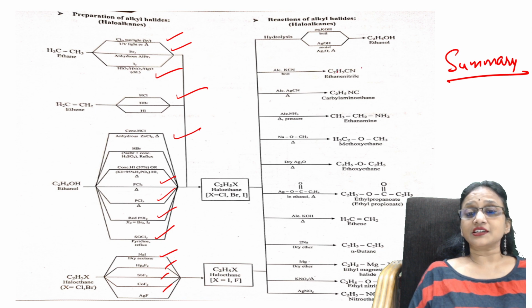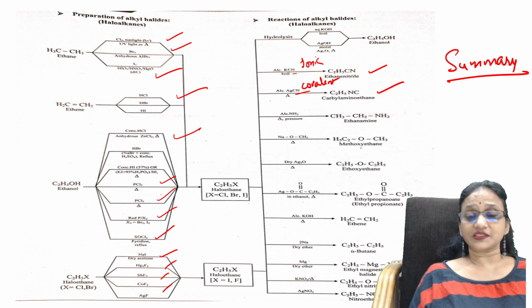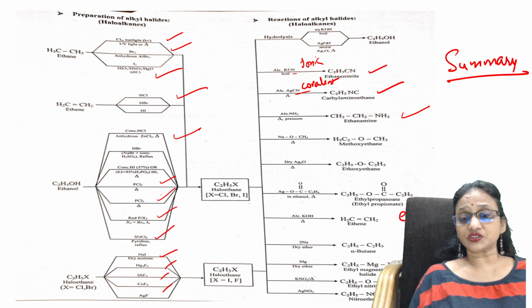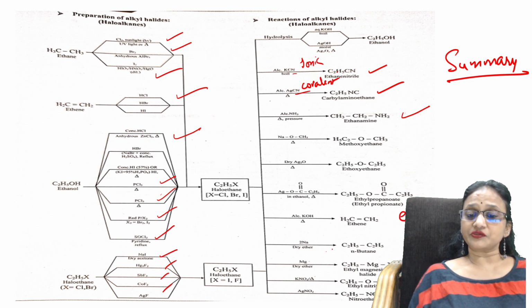With KCN, because this is an ambidentate nucleophile, one end is ionic in nature and the other is covalent in nature, so you'll be getting cyanides and isocyanides. In ammonolysis, one hydrogen will get replaced. If you take alcoholic KOH, the elimination reaction dominates. If you take sodium in the presence of dry ether, the Wurtz reaction will happen.